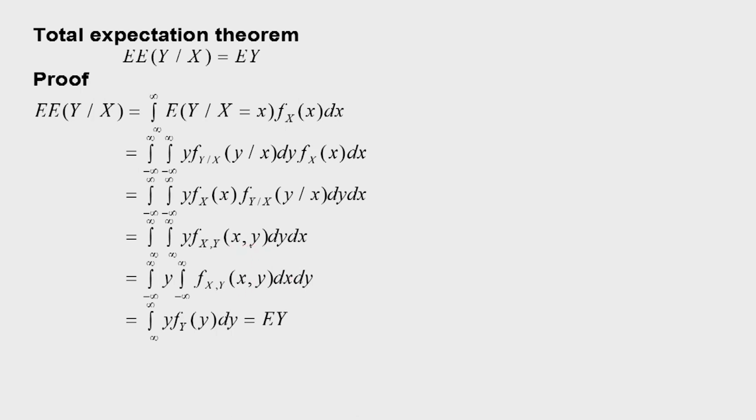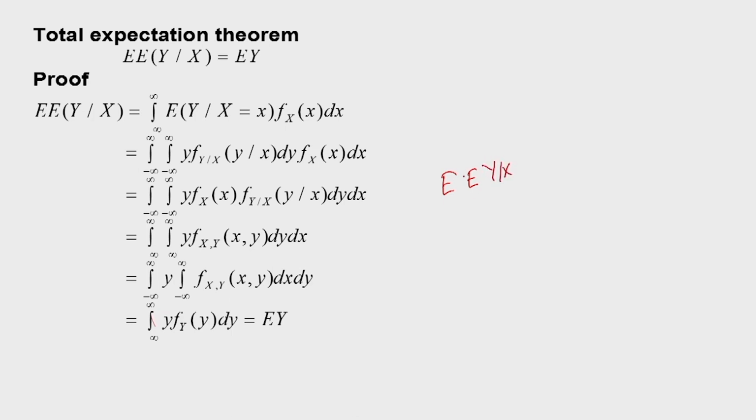Now note that there is no function of x, therefore we can integrate with respect to dx this quantity, and that will give us the marginal density f_Y(y), and what we are left with is y f_Y(y) dy, integrated over minus infinity to infinity, and that is equal to E of Y. So what we have observed then is the expected value of the conditional expectation of Y given X.